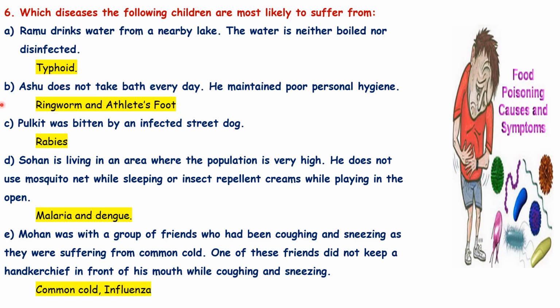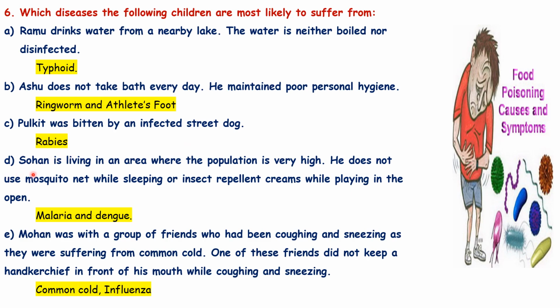B. Ashu does not take a bath every day. He maintains poor personal hygiene. So which disease will he be suffering from? Yes, the correct answer is ringworm and athlete's foot, two diseases caused by fungi. C. Pulkit was bitten by an infected street dog. So, which disease will he be suffering from? Rabies. Yes, the correct answer is rabies.